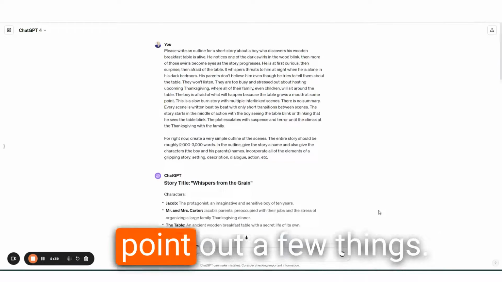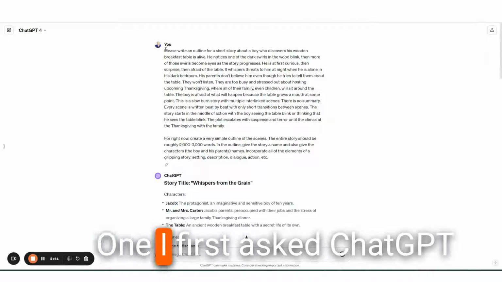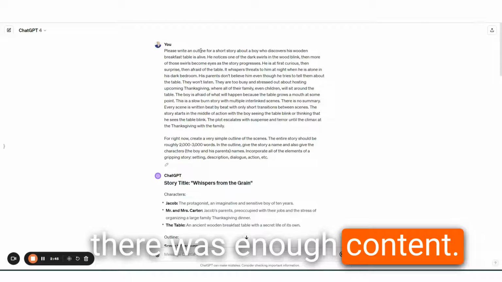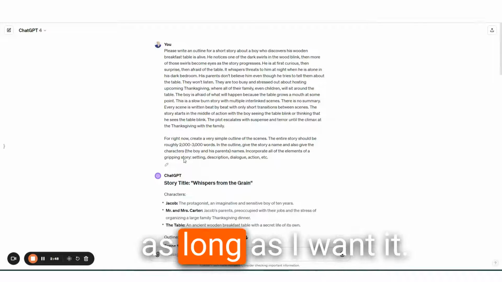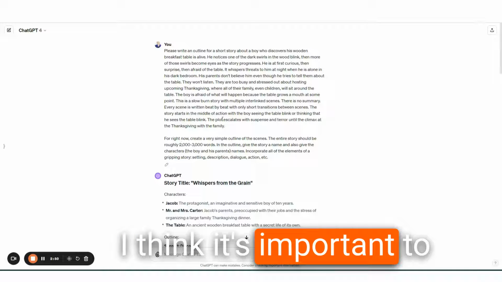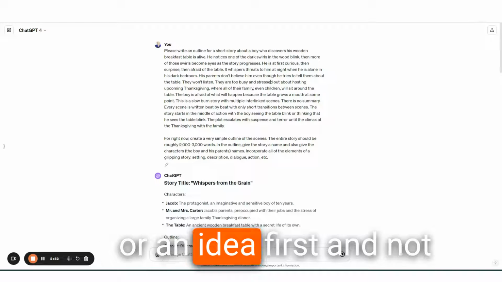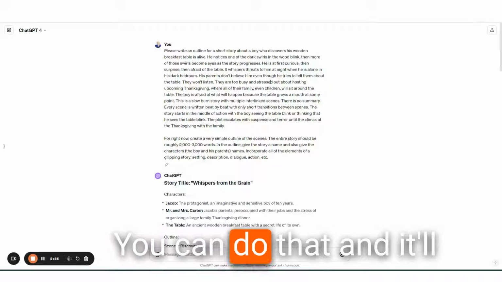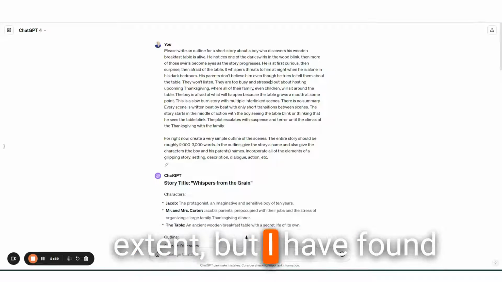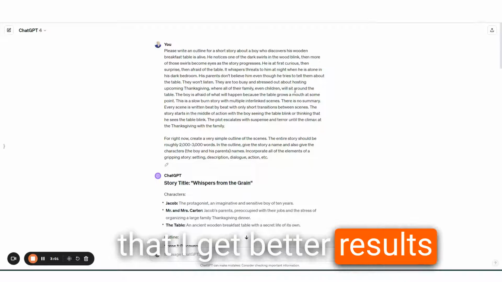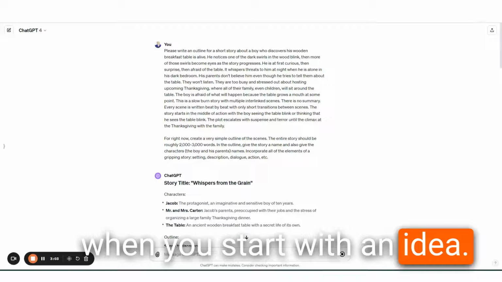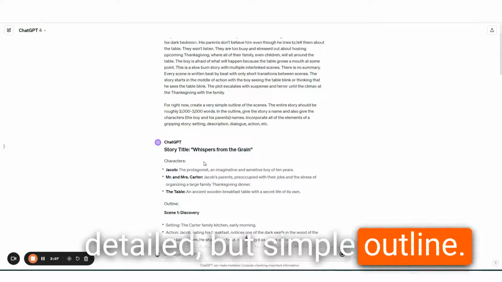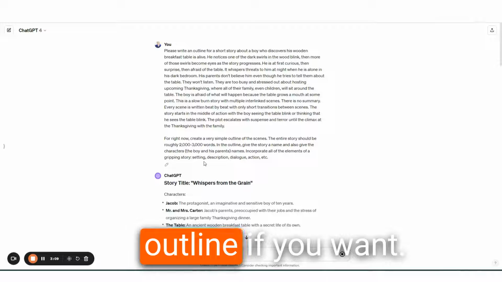While ChatGPT is working on the story, I want to go up here and point out a few things. One, I first asked ChatGPT to write an outline because I wanted to make sure there was enough content to create a story as long as I wanted. I think it's important to come up with a premise or an idea first and not just say, hey, ChatGPT, write a short story. You can do that and it'll probably work to some extent, but I have found that I get better results when you start with an idea and you ask ChatGPT to flesh that out into a detailed but simple outline. You can go even more detailed on your outline if you want.